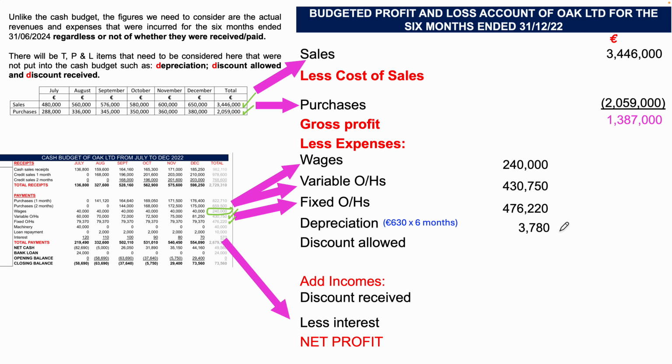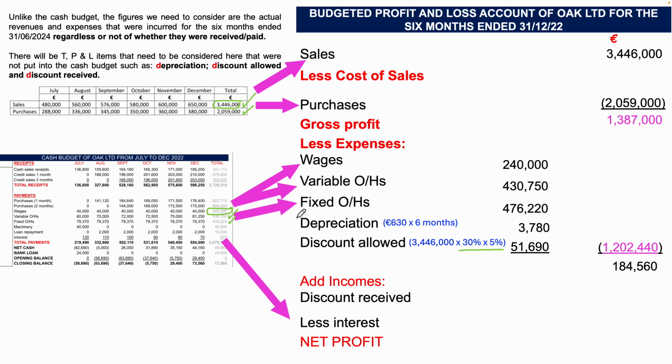Okay, so that is a non-cash item here. Non-cash items do go in the profit and loss account because they are a non-cash expense. So we do have to account for it here. Discount allowed, then: we give discounts to our debtors. So the sales that we have of 3,446,000, we had credit customers of 30% and 5% of them were given a discount, so that's 51,690. So 1,202,440 is the total expenses there.